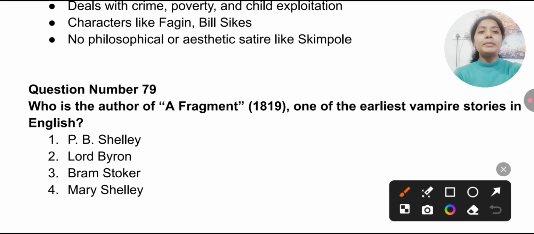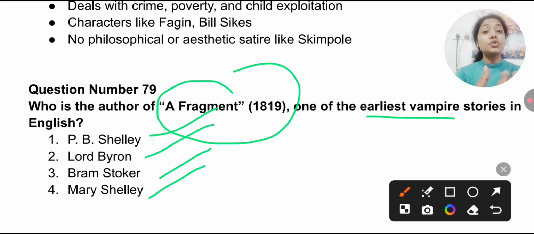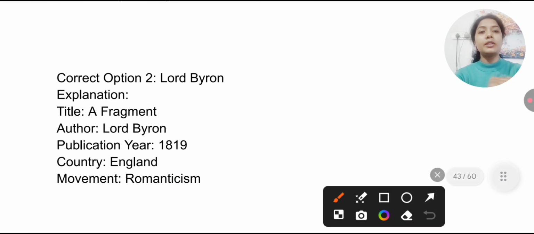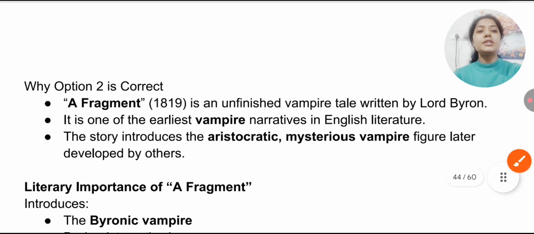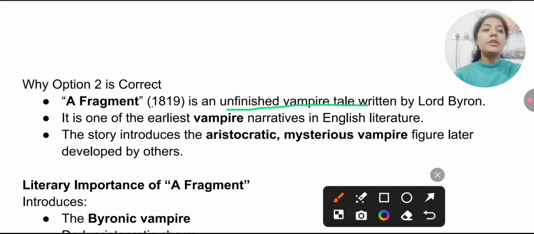Your options: P.B. Shelley, Lord Byron, Bram Stoker, and Mary Shelley. Of A Fragment 1819, one of the earliest vampire stories in English, you have to find out who is the author. So the author of this story is Lord Byron, a romantic age writer, from the Romanticism movement. A Fragment 1819 is an unfinished vampire tale written by Lord Byron. It is one of the earliest vampire narratives that you find in English literature.